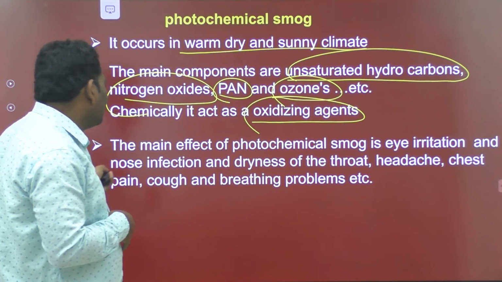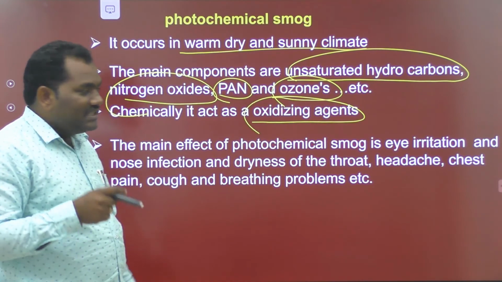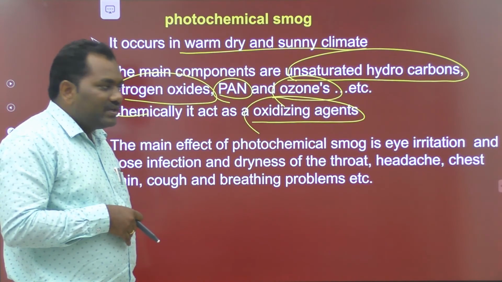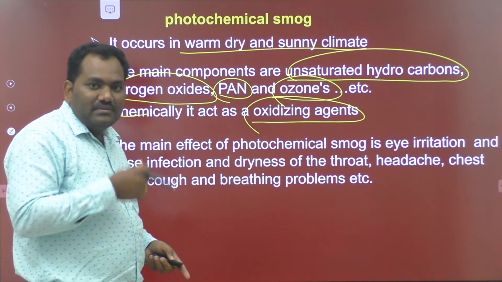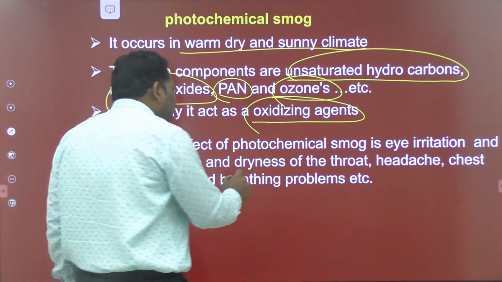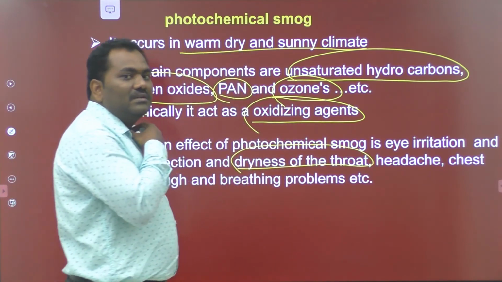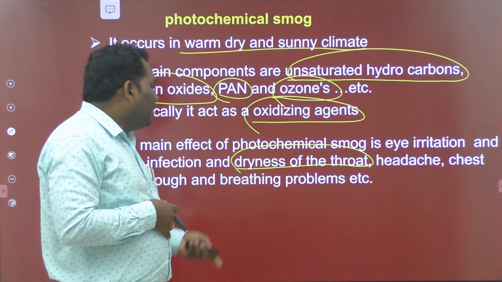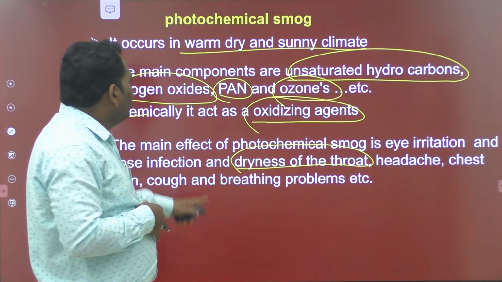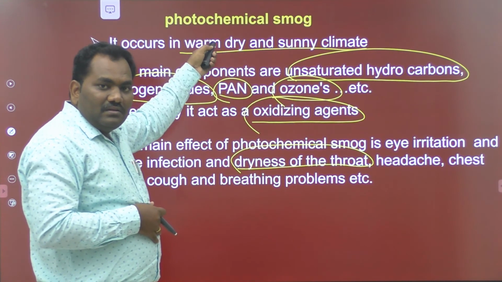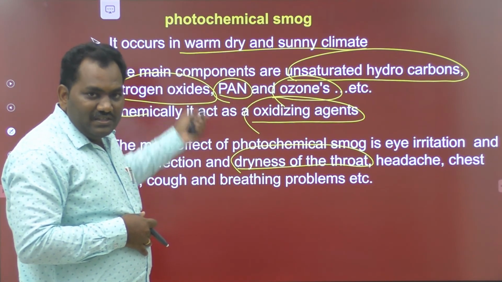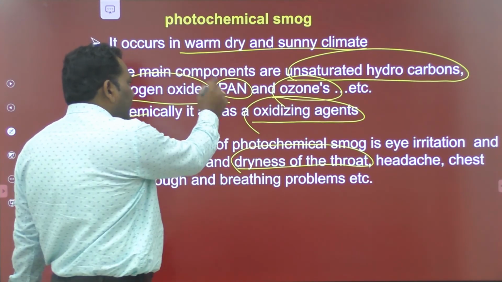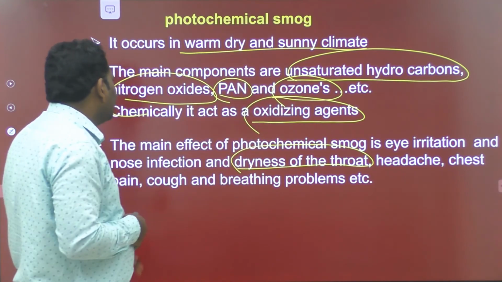The major effect of this photochemical smoke is eye irritation. Peroxyacetyl nitrate and ozone cause the eye irritation. The second one is nose infection, and the third one is dryness of the throat, and also headache, chest pain, cough and breathing problems. All these are caused by the photochemical smoke.